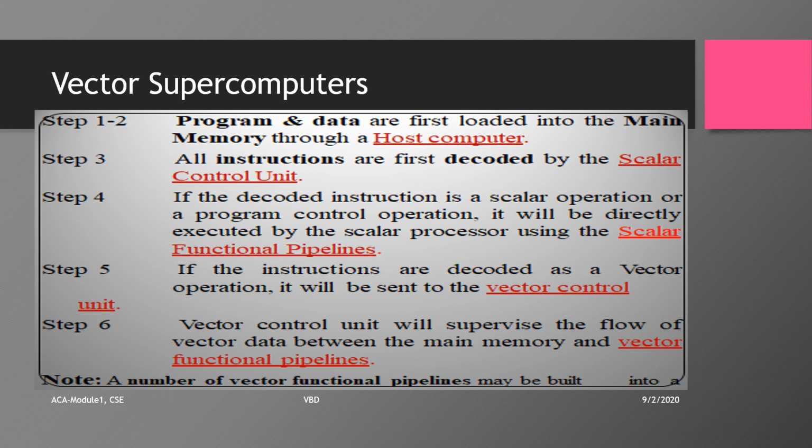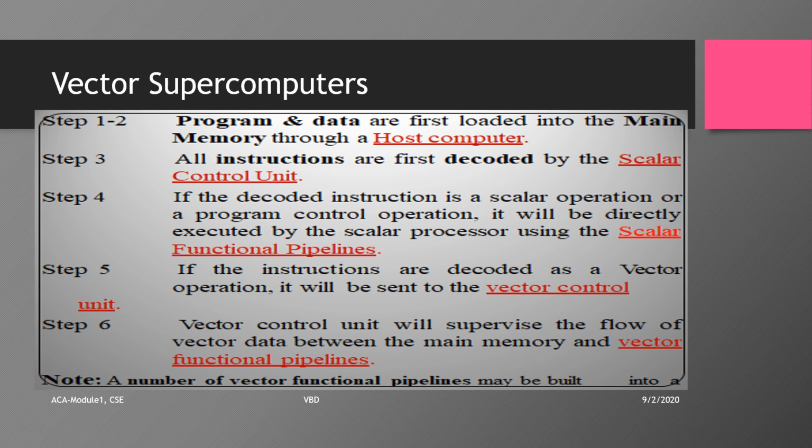First, the program and the data are loaded into the main memory. This is done by using the host computer. All the instructions are first decoded by the scalar control unit. If the decoded instruction is a scalar operation or a program control operation, this can be executed by the scalar processor itself, because the scalar processor is also capable. It has its own control unit, it has its own pipelines. So the processor will complete it if it is a scalar operation. If it is not a scalar operation, then we have to move to the vector processing.